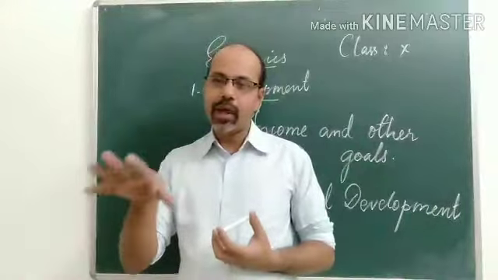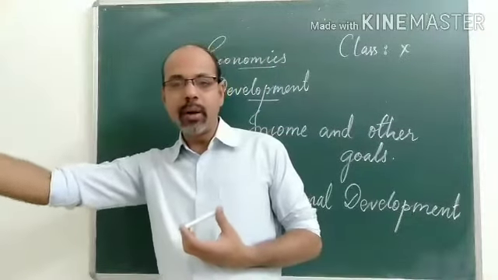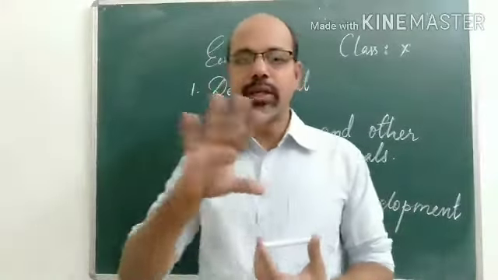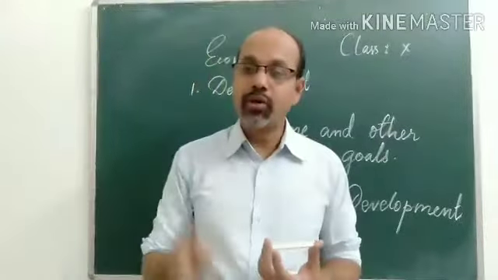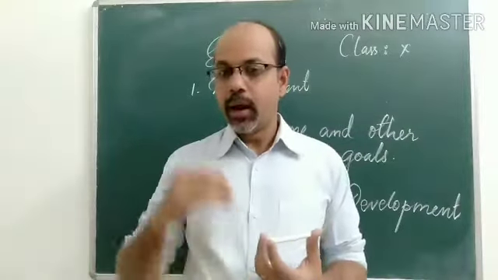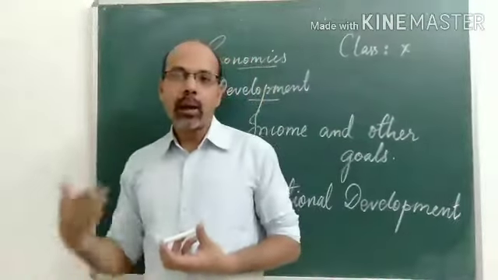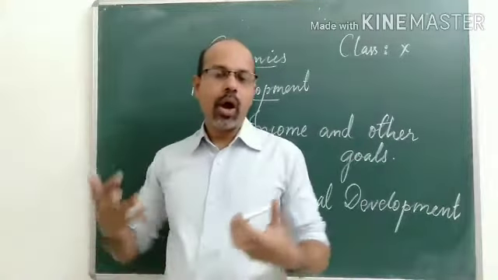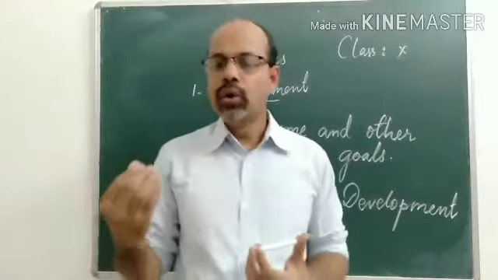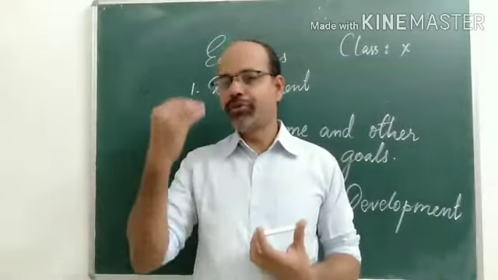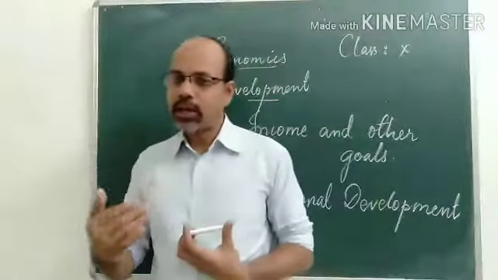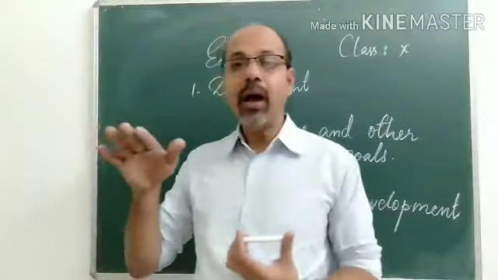We know that when we compare countries, one is much developed, one is less developed, and one is medium developed. So in the case of countries, the income of the country is important. That is calculated here. Countries with a higher income are more developed countries, like America or many European countries. We say they are developed nations. How are they developed? The income of these countries is very high, and countries with less income are considered underdeveloped.